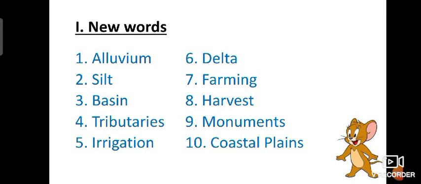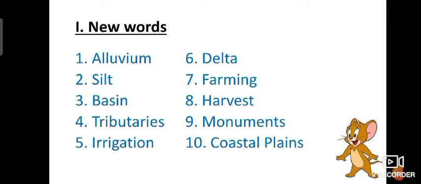The new words are alluvium. Do you know what alluvium means? The fine silt deposited by the rivers is called alluvium. Next, silt. S-I-L-T, silt. What is the spelling for alluvium? A-L-L-U-V-I-U-M. Alluvium.